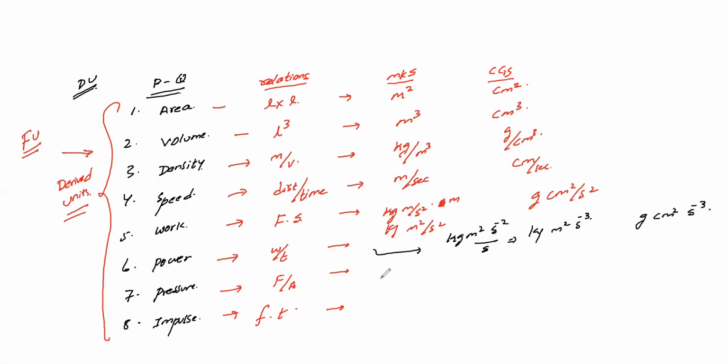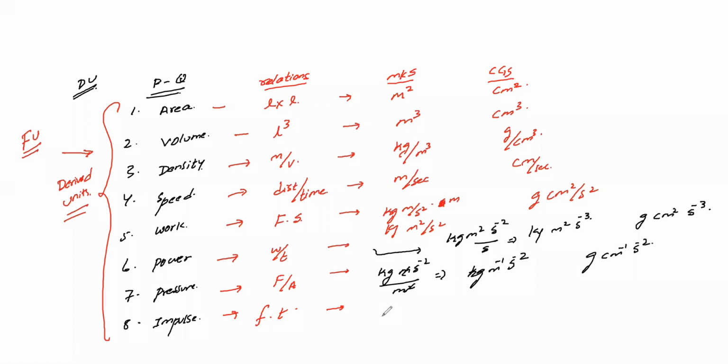Okay, and pressure is nothing but force by area. Force is kg meter s power minus 2 divided by meter square. So meter square and meter will get cancelled. So the term is kg meter inverse s power minus 2, or gram centimeter inverse s power minus 2. Okay, this is your conversion.